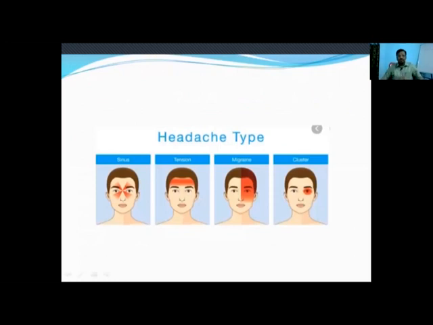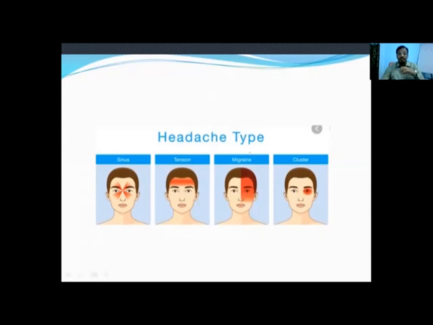So let's tell me briefly about the headache types of presentation. Usually if someone reports this type of headache location presenting to us, we should think of either frontal sinus or maxillary sinusitis headaches. If someone describes it in bifrontal and bitemporal description of headaches with a band-like sensation, then we should think of tension type headache.